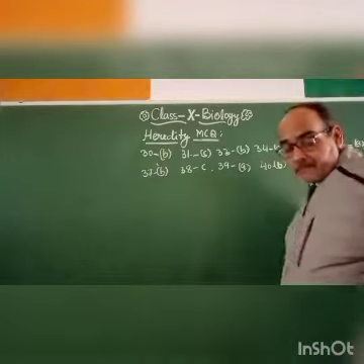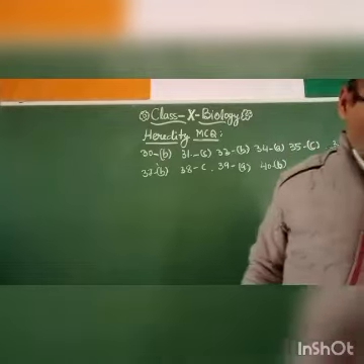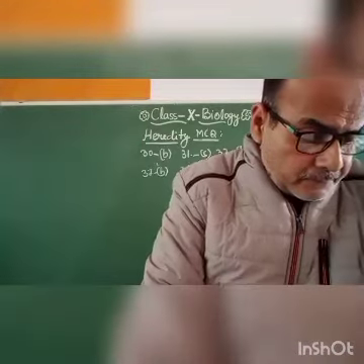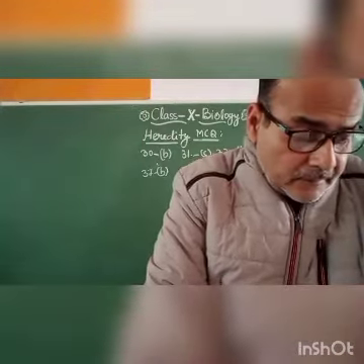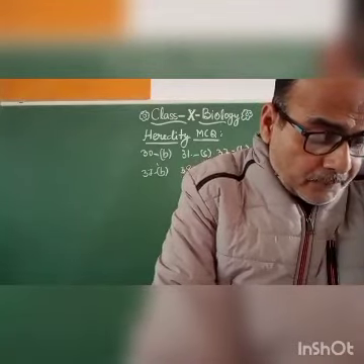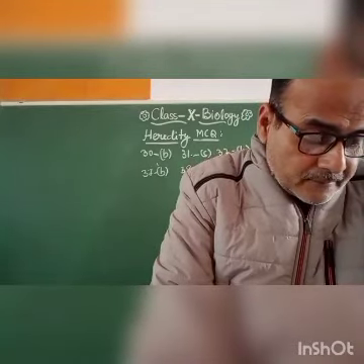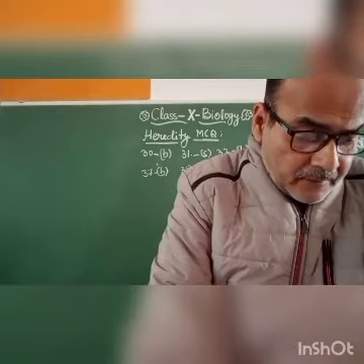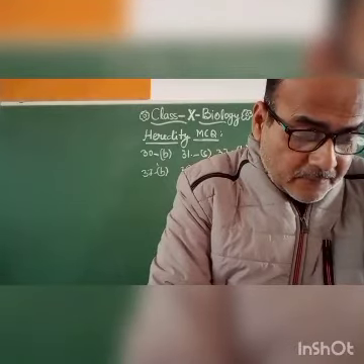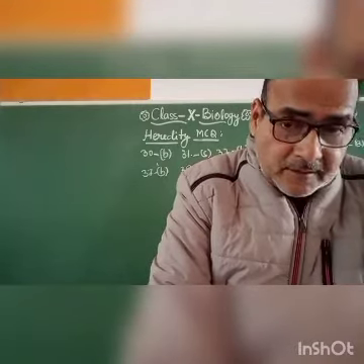Okay, and 41. In peas, a pure tall plant, capital T, is crossed with a short plant, small t.